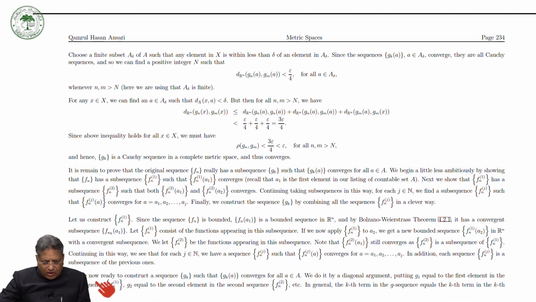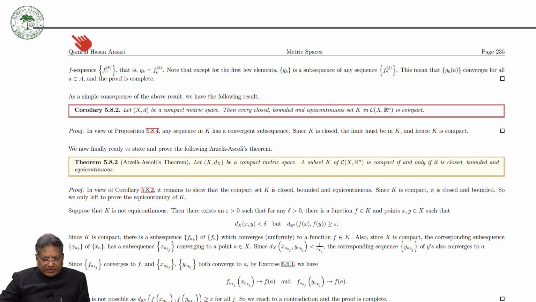Okay, we are now ready to construct a sequence G_k such that G_k(a) converges for all a in capital A. We do it by a diagonal arrangement, putting G1 equal to the first element in the first sequence F_{n1}, G2 equal to the second element in the second sequence F_{n2}, etc. In general, the kth term in the G sequence equals the kth term in the kth F sequence, that is G_k is equal to F_{nk}.